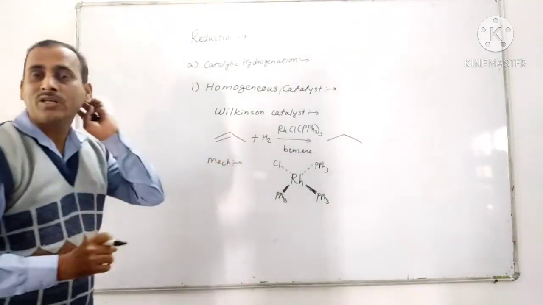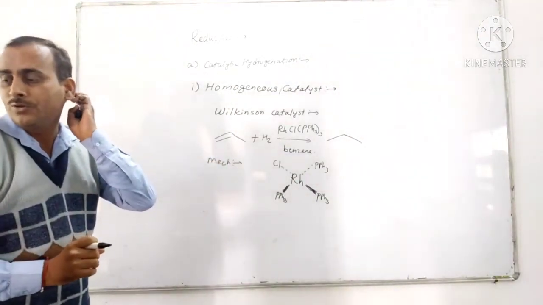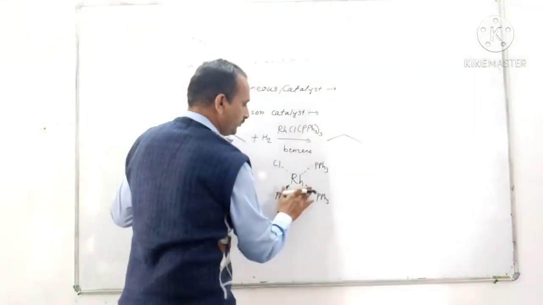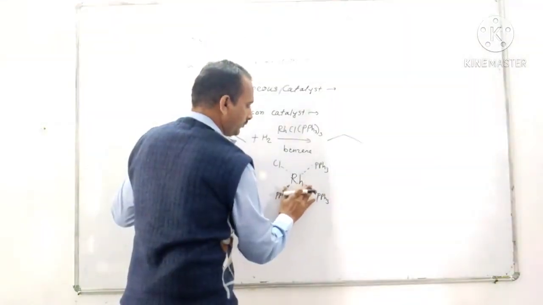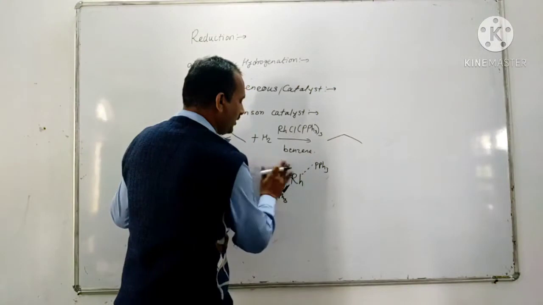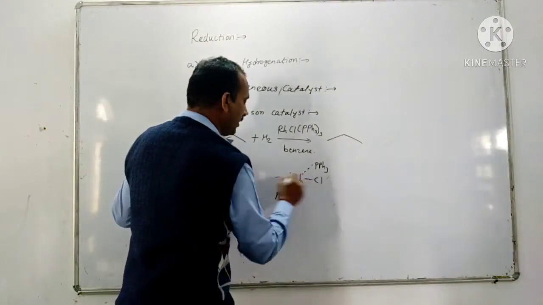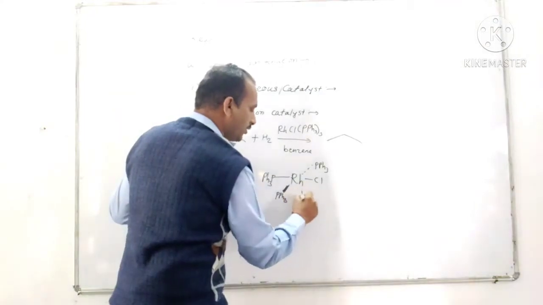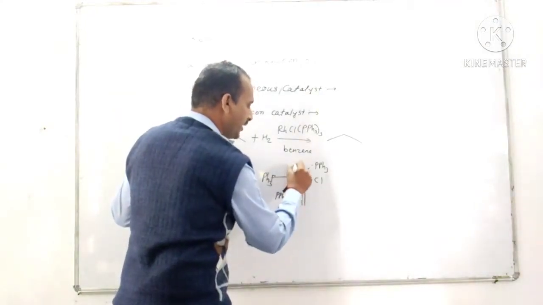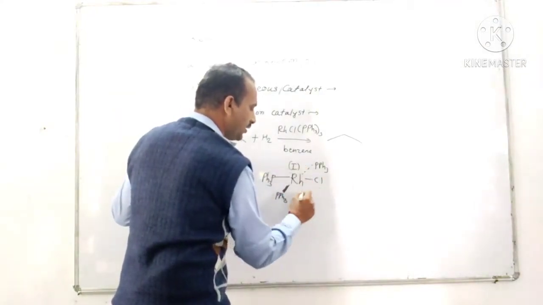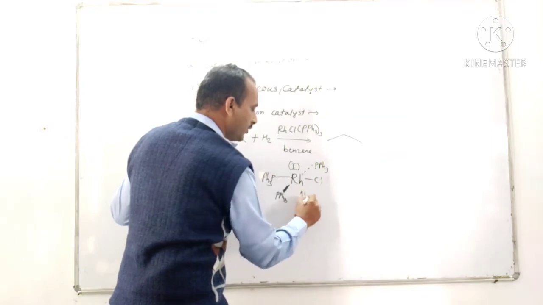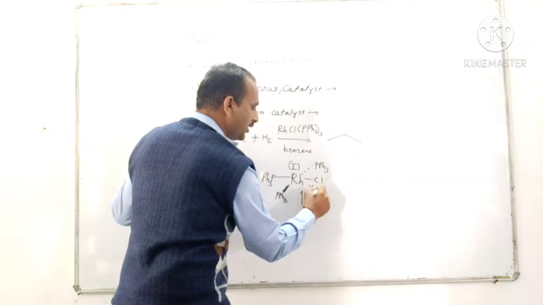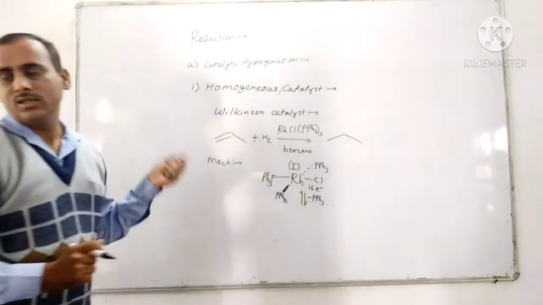So loss of one triphenylphosphine group, we write this as Cl PPh3. Now rhodium is present in first oxidation state, minus PPh3.